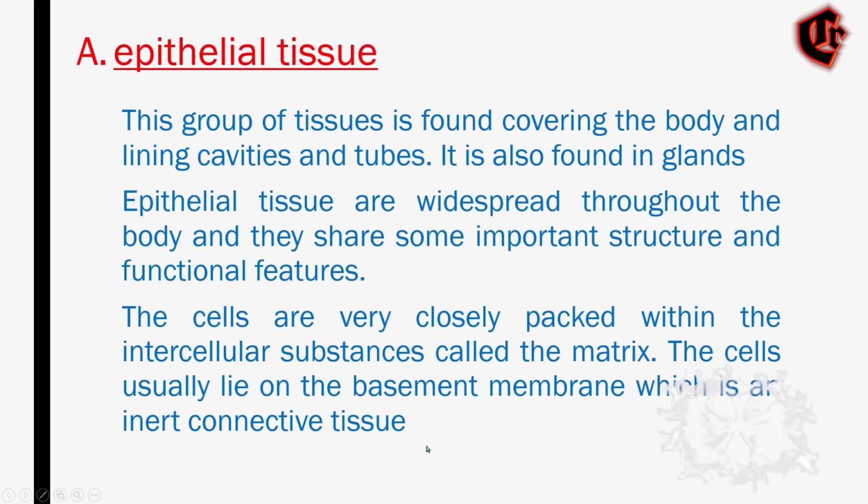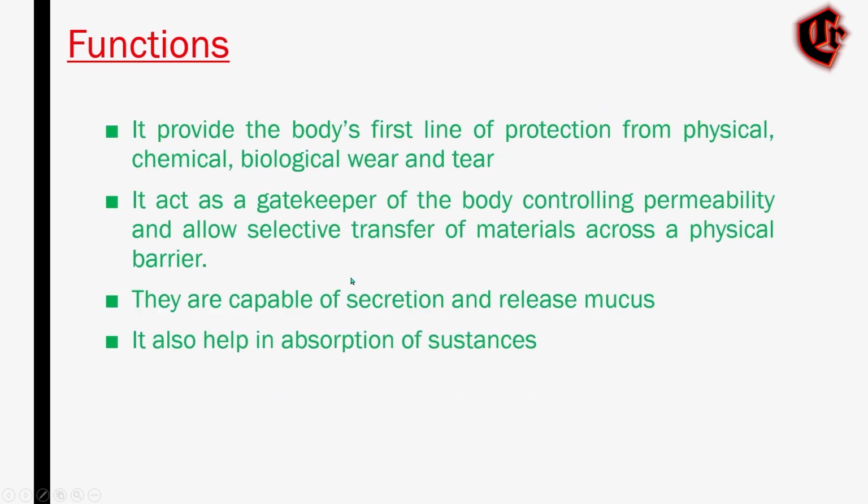That is, they have the basement membrane, under that there is connective tissue, and above that there is epithelial tissue. So this is the meaning of epithelial tissue, and now we'll see some of the functions of these epithelium.